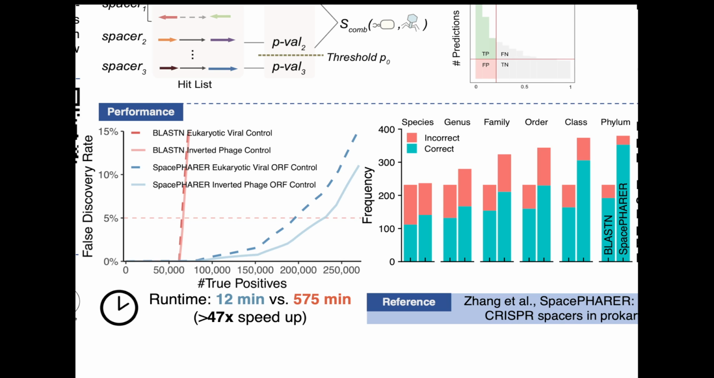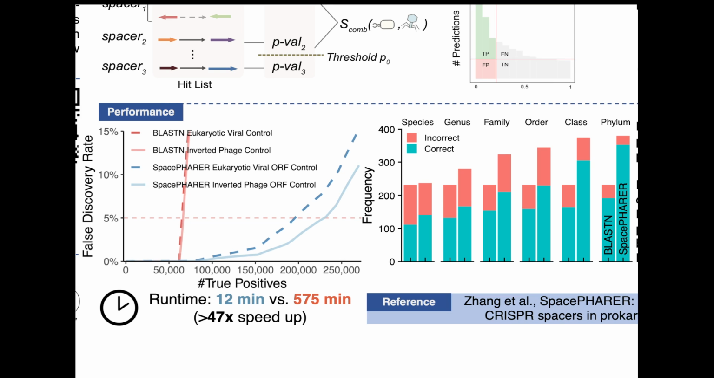We compare the performance of SpacePHARER to the state-of-the-art method using BLAST-N. The false discovery rate was calculated for each of the methods using a different null-model dataset in the FDR control step. We show that at a common FDR threshold of 5%, SpacePHARER predicted 3 to 4 times more phage-host pairs than standard BLAST-N, while being around 50 times faster. The speedup allows us to analyze large-scale genomic and metagenomic data.